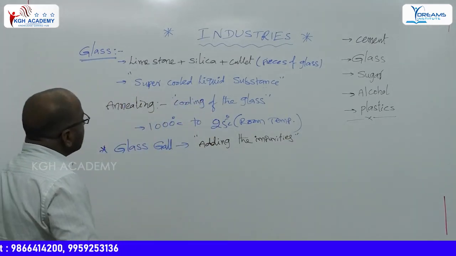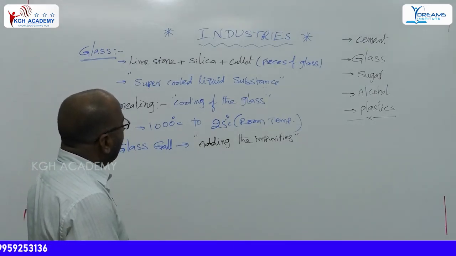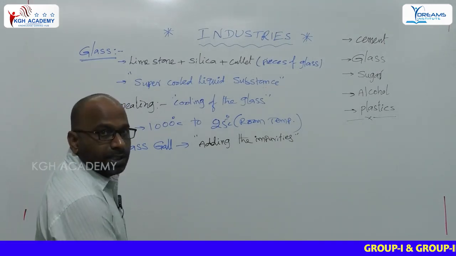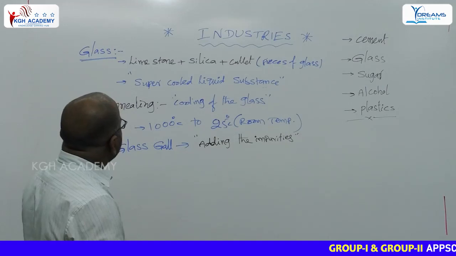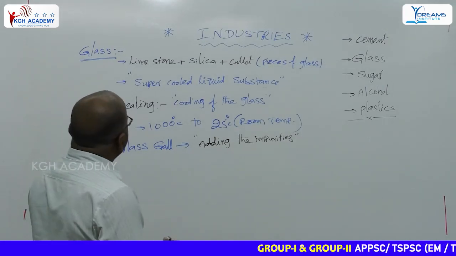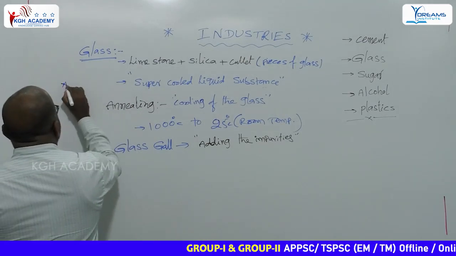Glass composition: limestone, silica and cullets. Cullet is the pieces of glass. Glass is not a solid material, important one.